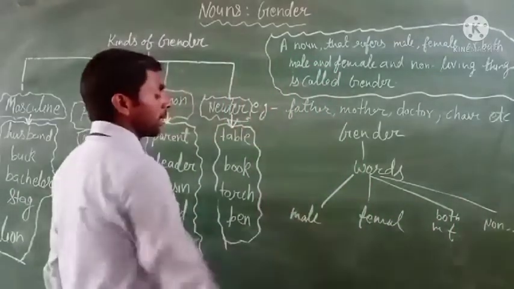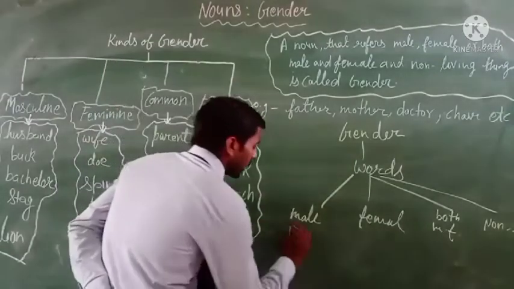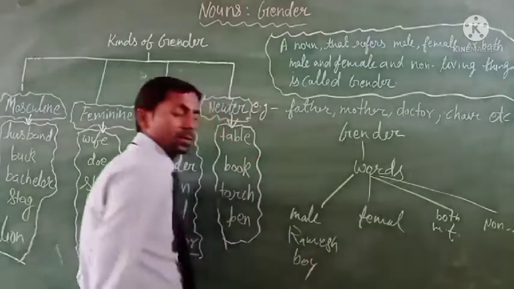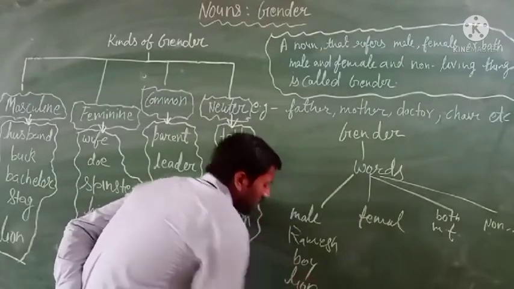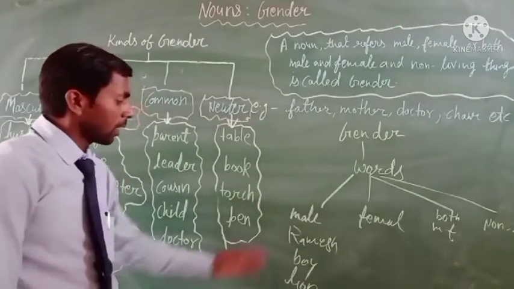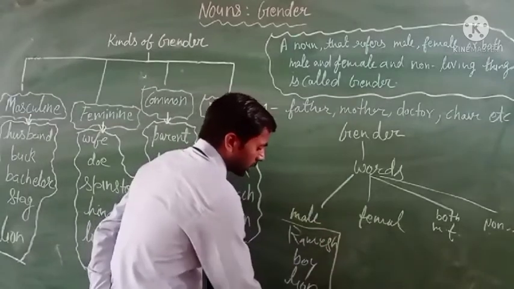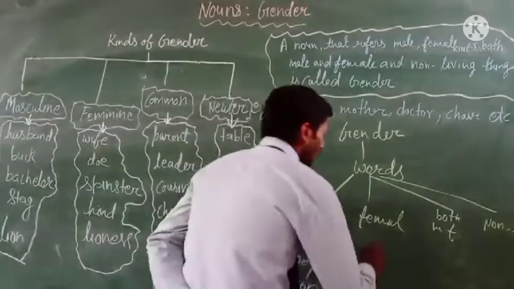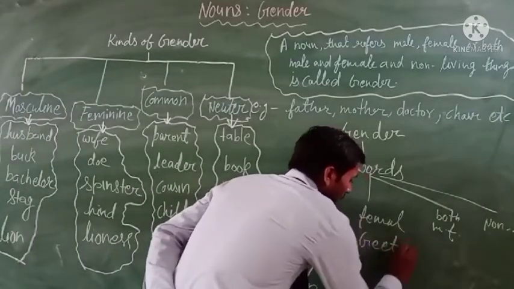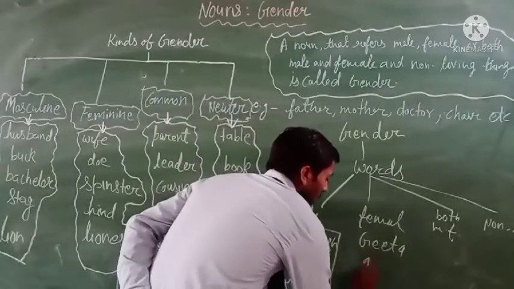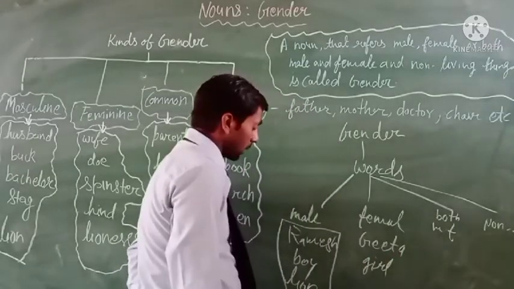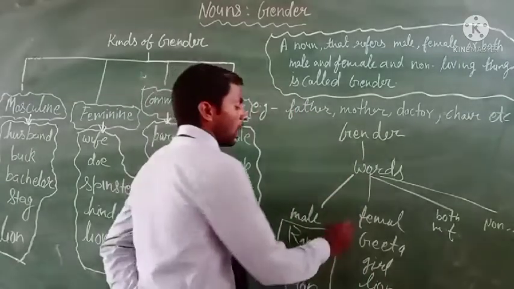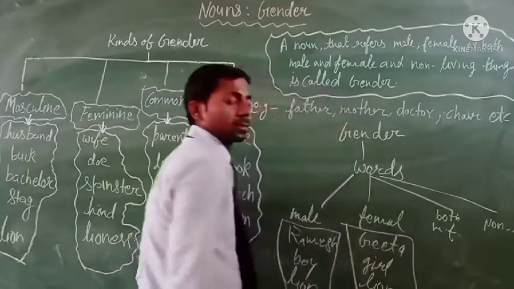For example, any male name, like Ramesh, is a male name. Boy is a male person. Lion is a male. Clear? So we can say that all these words are male. And female words: Gita is a female word. Girl is a female word. And lioness is also a female word. So all these words are female words.